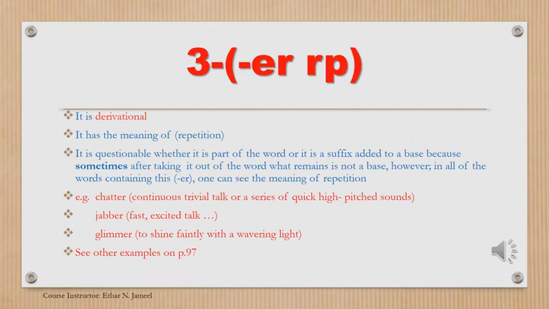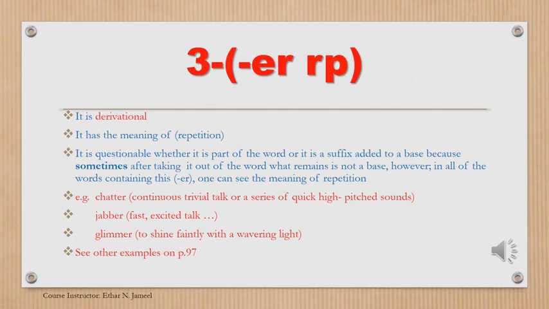Because in some words, if we separate the ER from the rest of the word, what remains is not a base. That is why we can say that it is part of the word, it is not a suffix. However, in all of the words that contain this ER, the meaning of repetition and continuity can be seen. That is why we say that the ER that ends these words is ER repetition. Let's have some examples of the words that contain ER repetition.